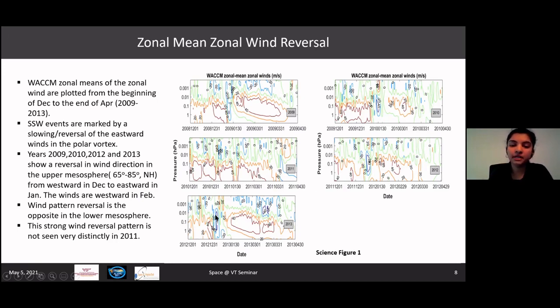We do not see such behavior in 2011. As we can see, there is no reversal in the wind direction. This basically means that the years 2009, 10, 12, and 13 are anomalous years because they behave differently from the usual behavior. And 2011 is a regular year which has not experienced a significant SSW event.